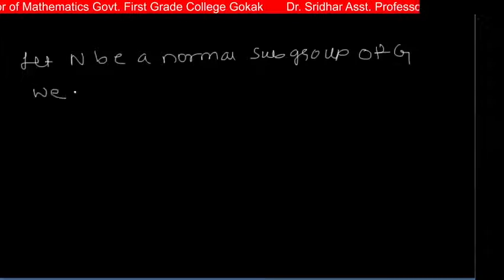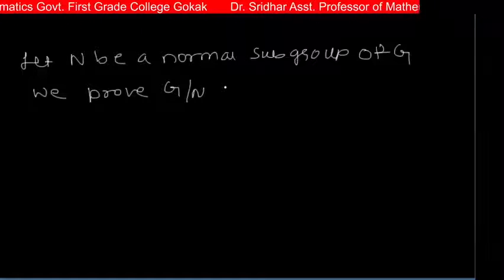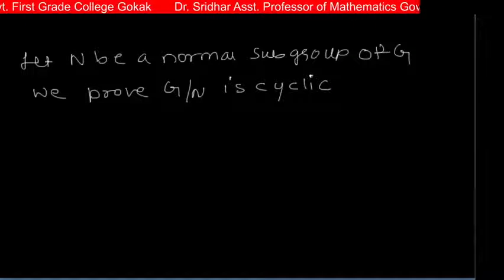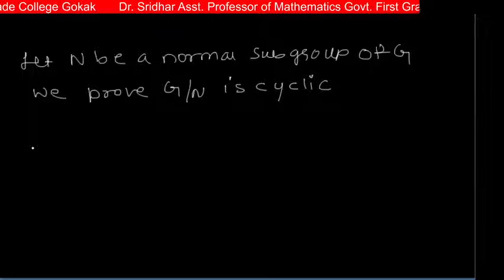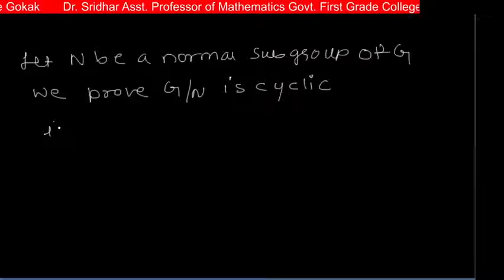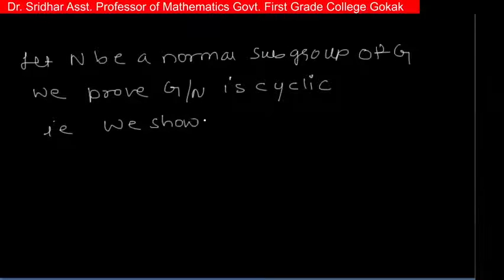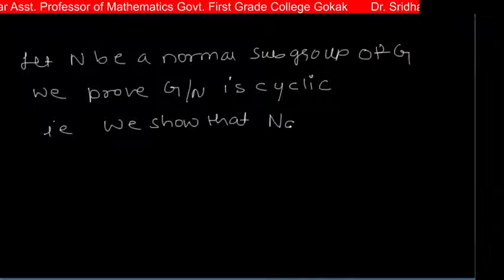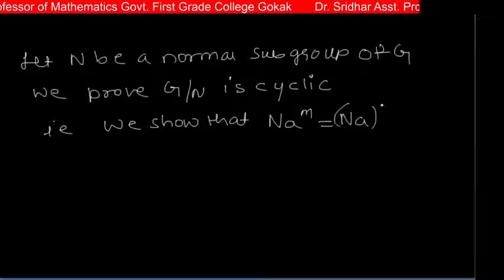So we prove G by N is cyclic. Now to prove this, what we do? That is, we show that (NA)^m is equal to N(A^m).